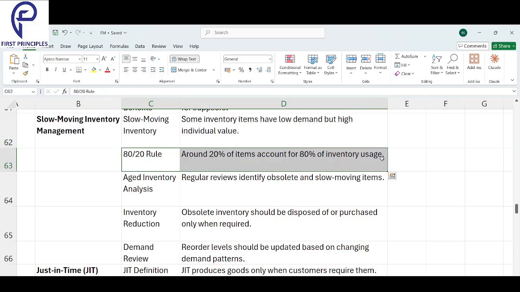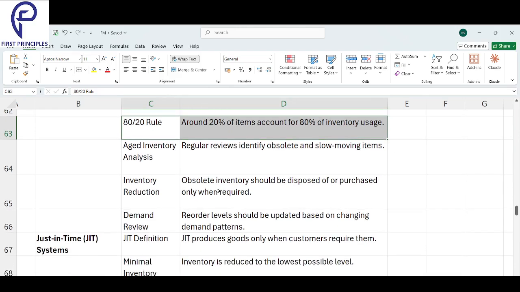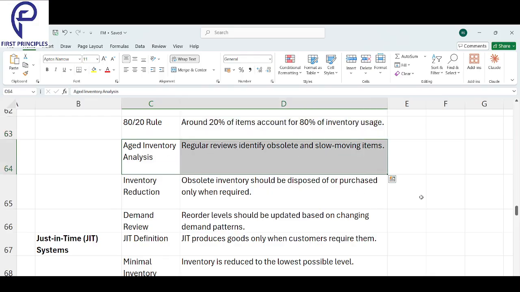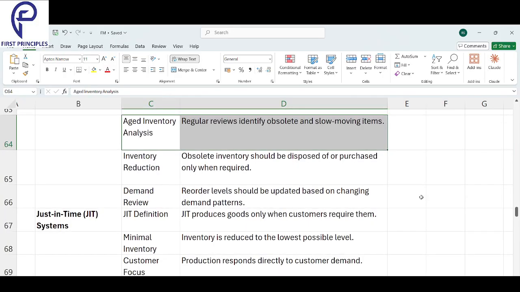About 20% of the items account for 80% of inventory usage. So the 20-80 rule. Then we have aged inventory analysis. Regular reviews identify obsolete and slow moving items. Items no one is buying, they are just kept and kept. No one is buying that.